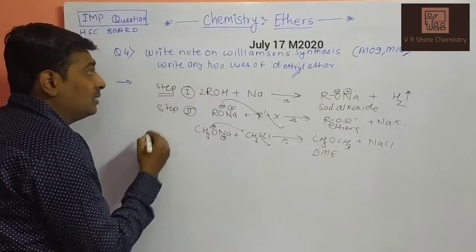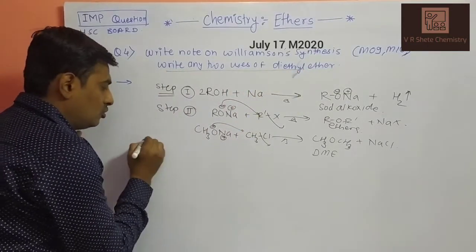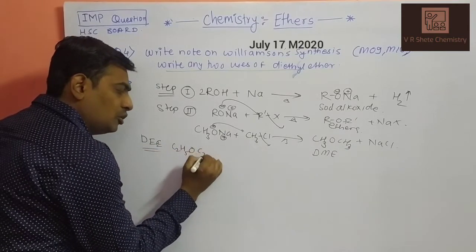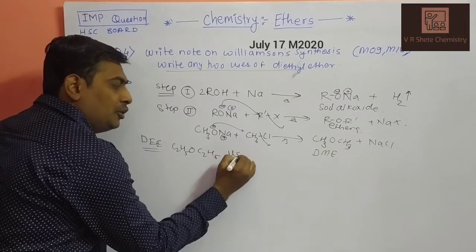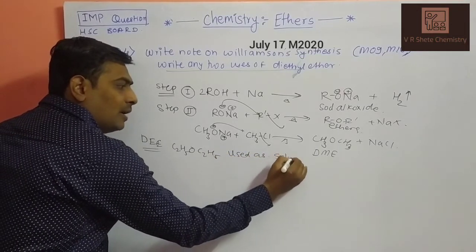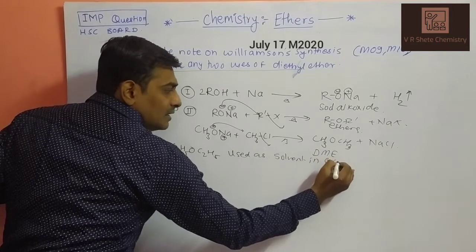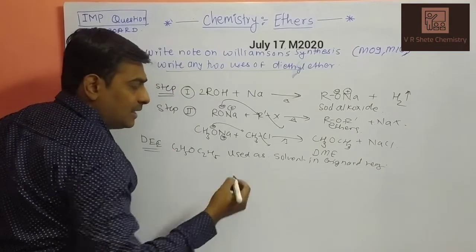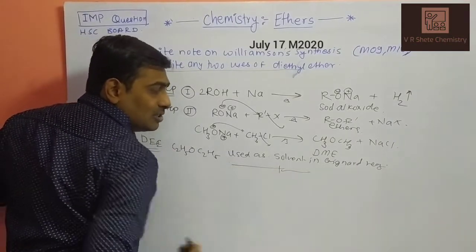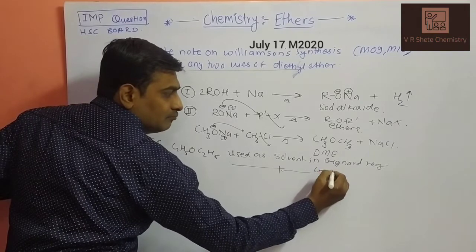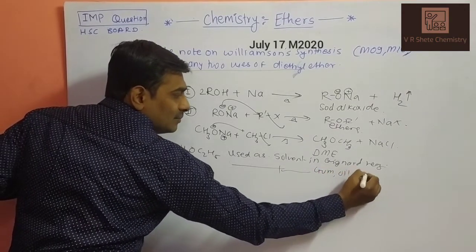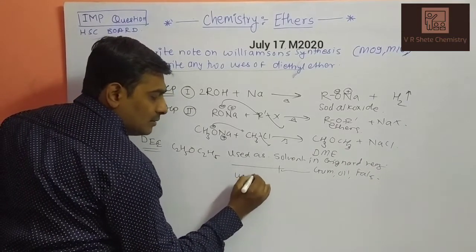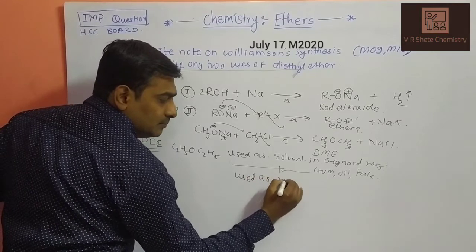Next, write any two uses of diethyl ether, that is C2H5OC2H5. Diethyl ether is used as a solvent in Grignard reagent reactions. Second, it is also used as a solvent for gum, oil and fats. Diethyl ether is also used as a refrigerant.